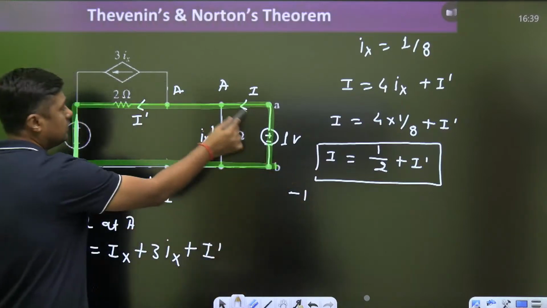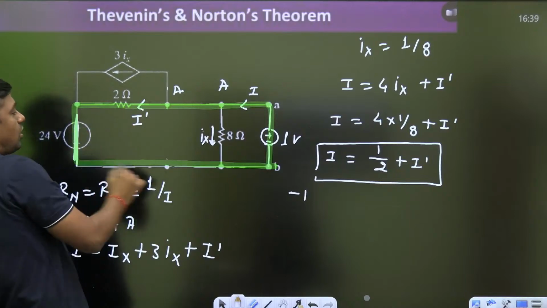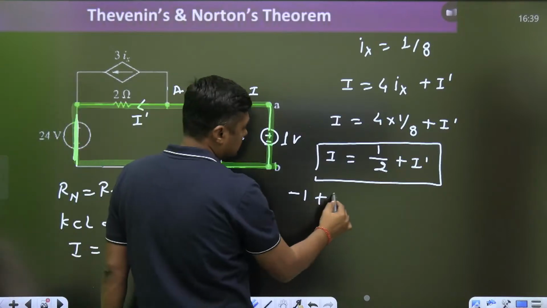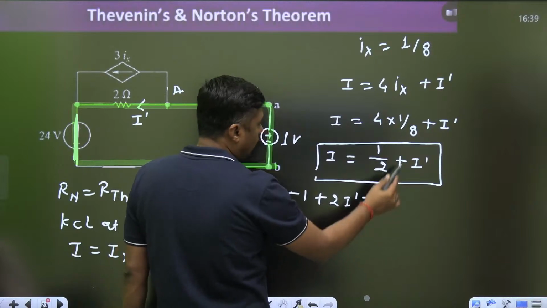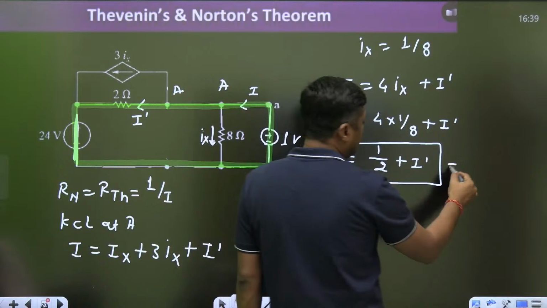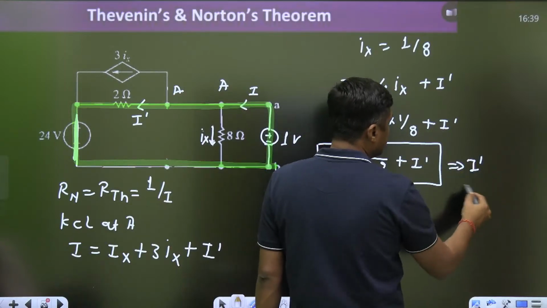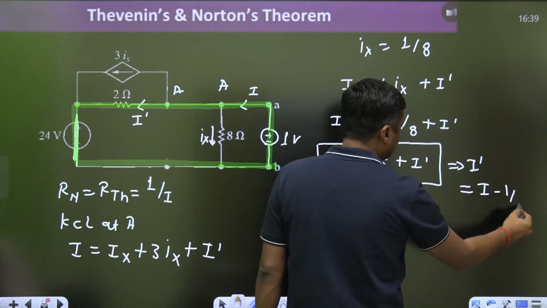This is minus 1 plus 2I dash, all are 0, is equal to what? 0. Now what is the I dash from this? I dash is equal to I minus 1 by 2, right here.